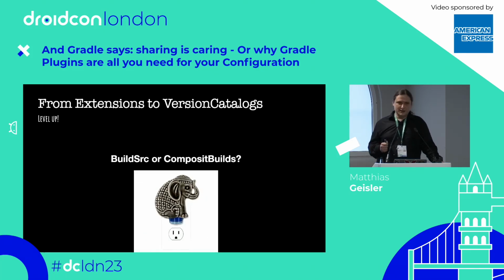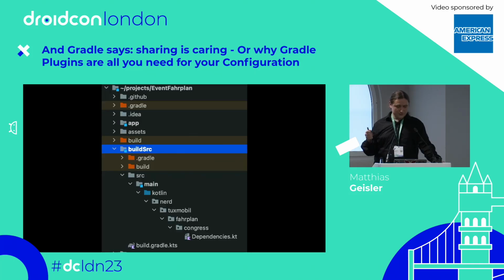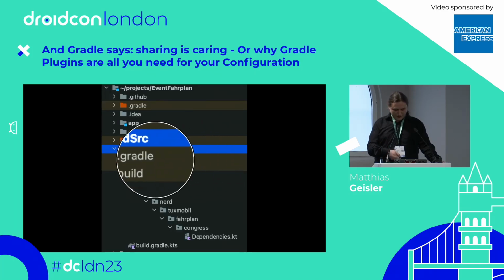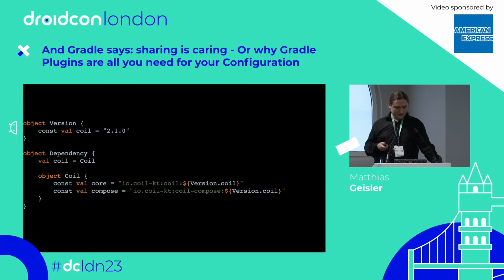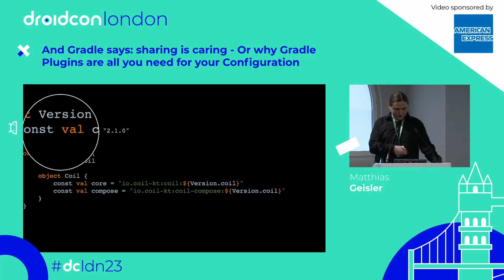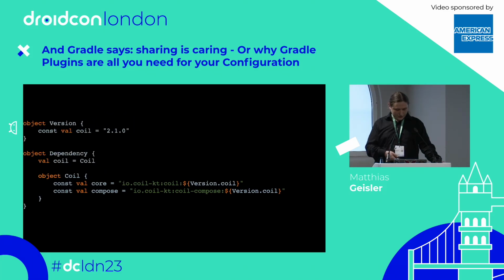And the next evolution step is that we might ship our dependencies in something like an included build, a small plugin, or via buildSrc, which might look like that. You might recognize this little folder here, and then you can simply write a version object, a singleton, which contains maybe a version for Coil, and then you can simply define that, which I highlighted here much nicer for you.